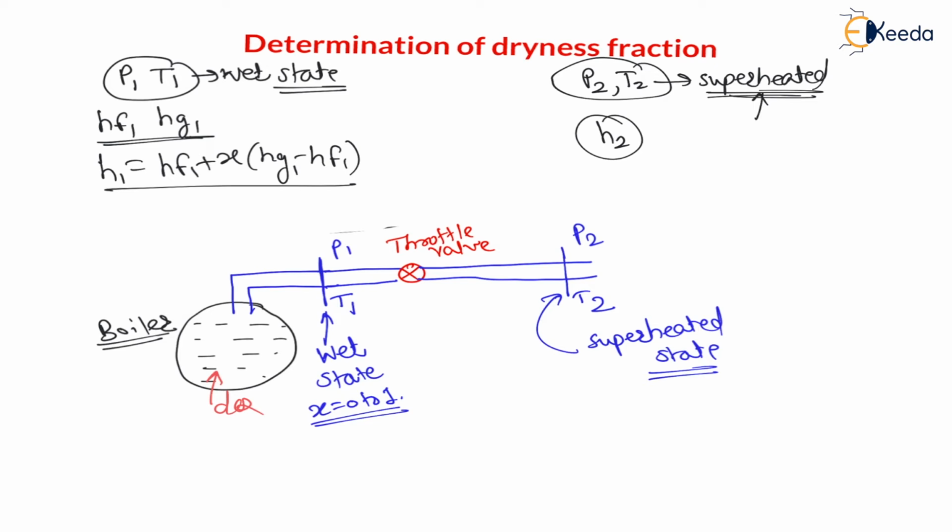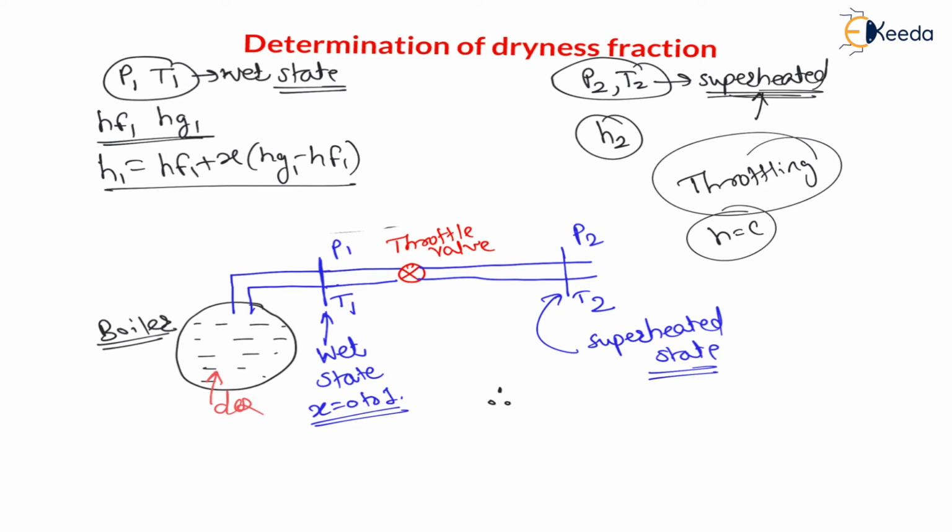And my dear students, in throttling the enthalpy always remains constant. Throttling is an isenthalpic process. Therefore the enthalpy before and after throttling is the same, so H1 = H2. H1 is hf1 + x(hg1 - hf1) at pressure P1 and temperature T1, and H2 is at pressure P2 and T2 from the superheated steam table.